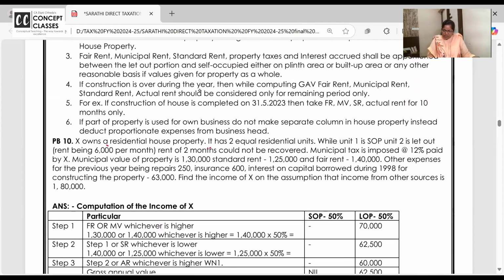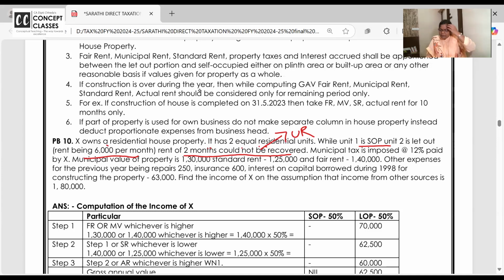X owns a residential house. It has 2 equal units. One unit is self-occupied. Rent is 6,000. 2 months rent could not be recovered. 2 months rent could not be recovered is unrealized. Please remind me after this.